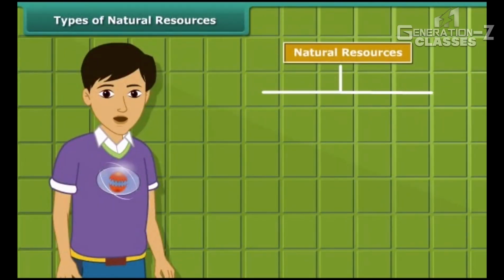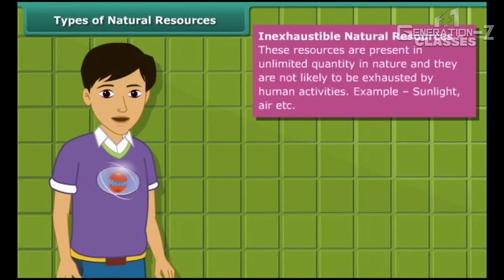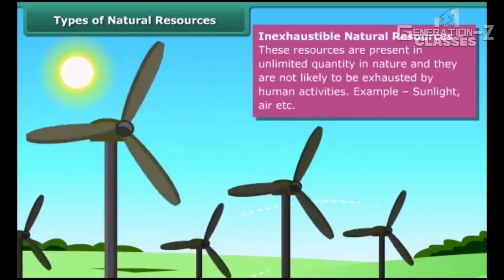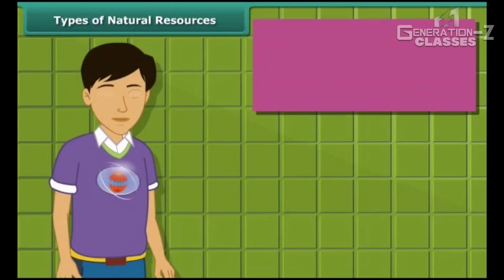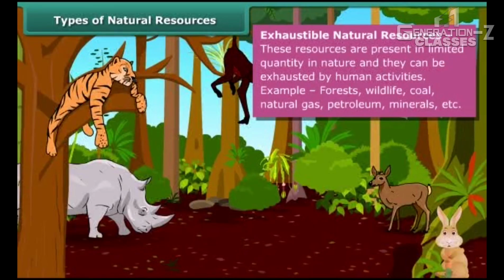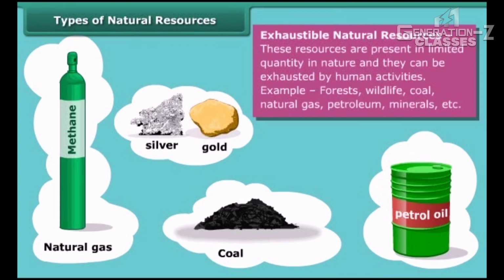Natural resources can be broadly classified into two categories: inexhaustible natural resources and exhaustible resources. Inexhaustible natural resources are present in abundance, hence it is unlikely that they will be exhausted by any human activity. Sunlight and air are examples of such resources. On the other side, the amount of exhaustible resources is limited and they can be exhausted by human activities and consumption. Forests, wildlife, coal, natural gas, petroleum and minerals are examples of these resources.